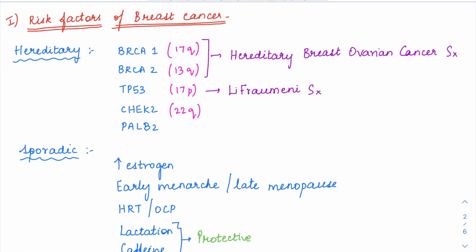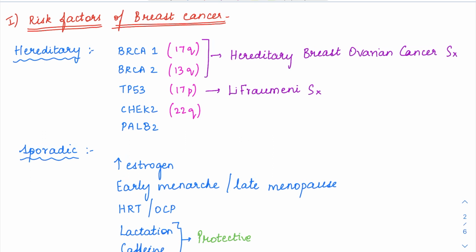So coming to risk factors of breast cancer, we have hereditary causes and non-genetic causes. In hereditary causes, we have BRCA1 mutation. BRCA is a tumor suppressor gene which is involved in DNA repair, right? So BRCA1 and BRCA2, which are located on 17q and 13q respectively, are mutated in hereditary cancers, which can predispose to multiple cancers involving the ovaries and the breast. So mainly the breast and ovaries are involved.